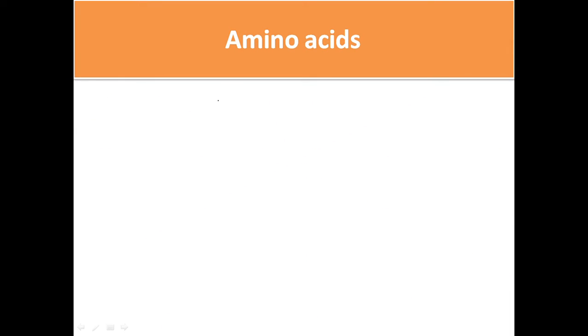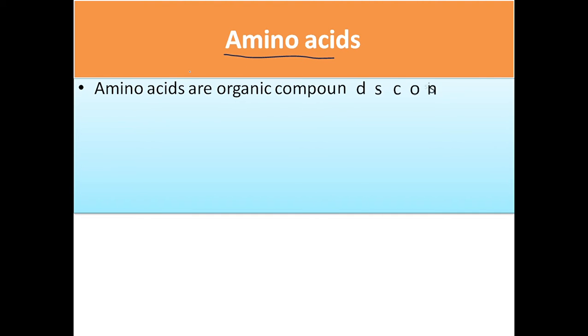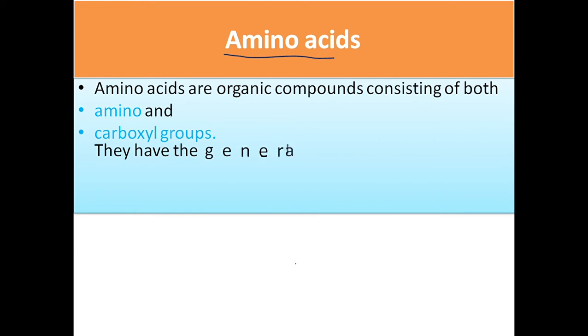What are amino acids? As we discussed earlier, proteins are the polymers of amino acids, meaning that amino acids are linked with each other to form proteins. Now we will see how amino acids are bound with each other. Amino acids are organic compounds consisting of both an amino group and a carboxylic group.